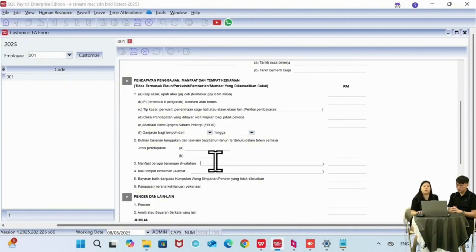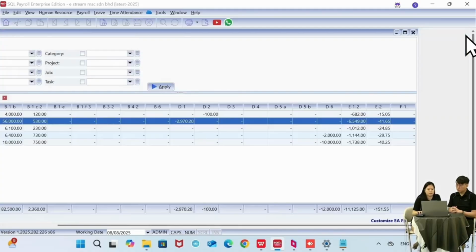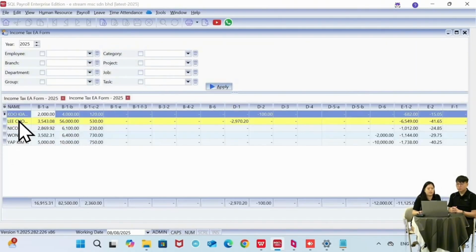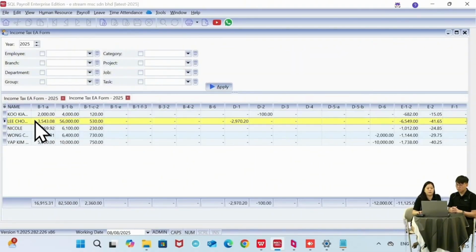The system is not able to capture it, maybe the benefit you're given is a car. You provide the driver or they give you a car to drive. So you can put in the car information over here, let's say Mercedes, something like that. So I just click on save, I close it. If I try to apply again, you can see there's one employee highlighted in yellow, meaning we did some amendment to their EA form.